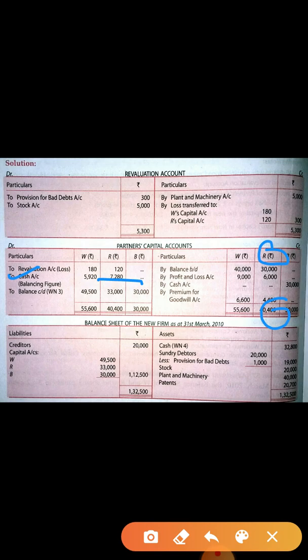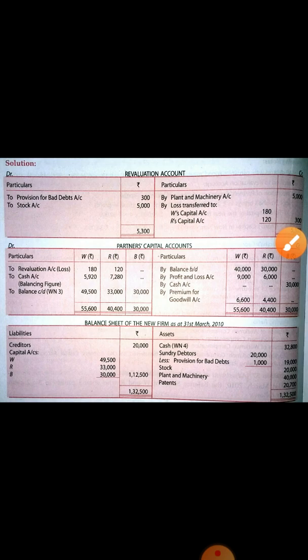Okay, now in this question you have to prepare the balance sheet also. So for the balance sheet, you can see the old balance sheet and prepare the new balance sheet. For this you have to make the cash account also. How do you make the cash account?